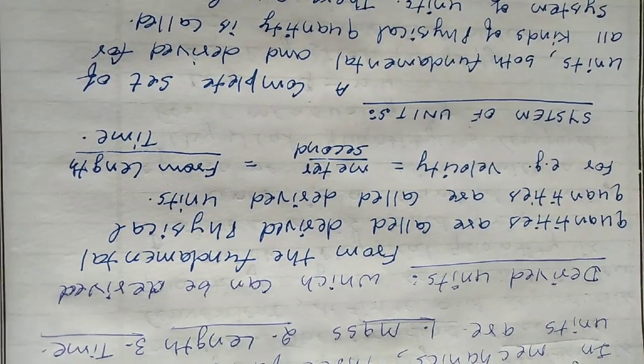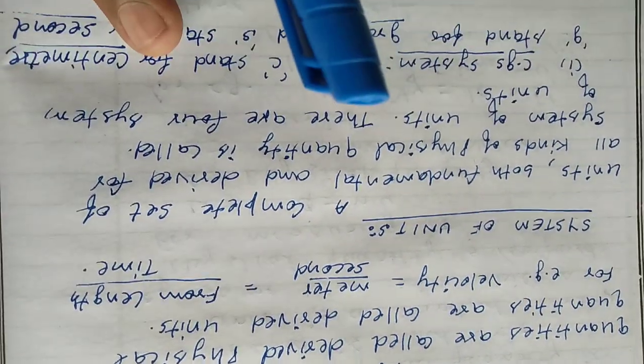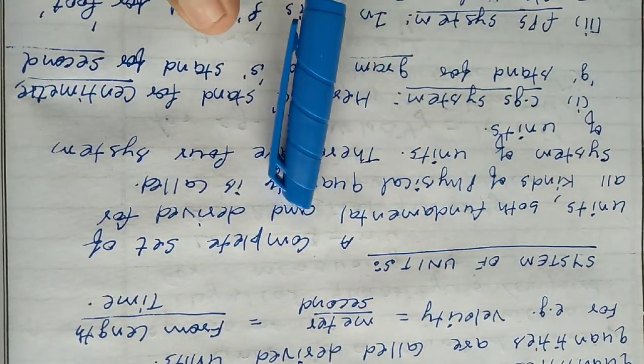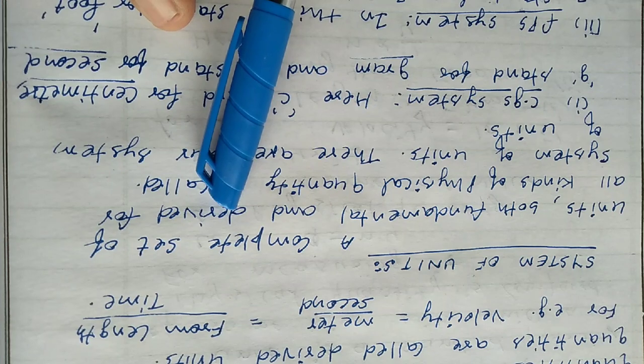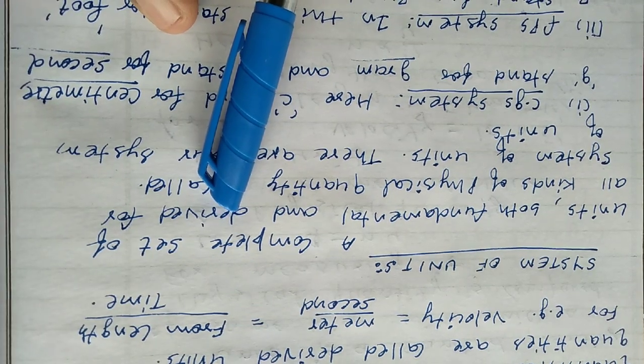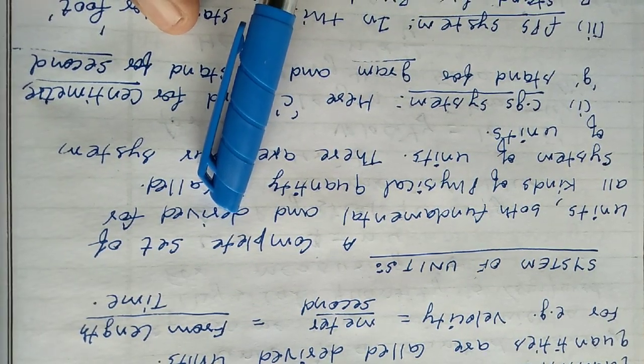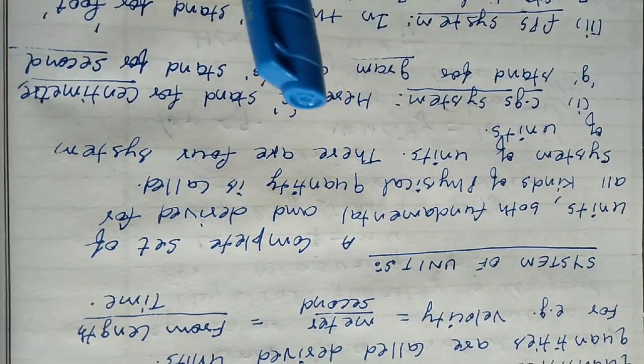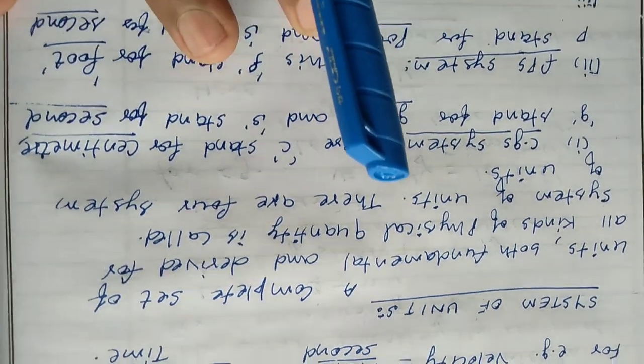Next is system of units. A system of units is a complete set of units which contains both fundamental and derived units, which include mass, length and time, and the derived quantities. That is called a system of units. Basically we have four types of system.